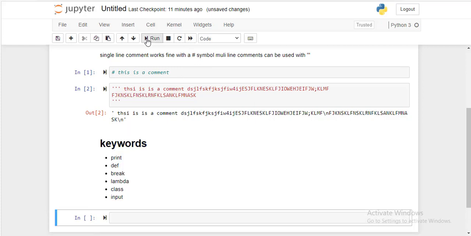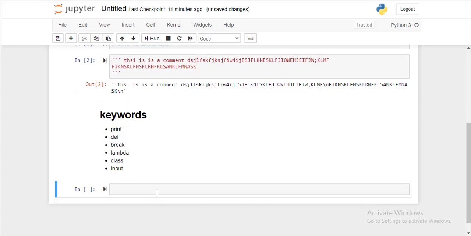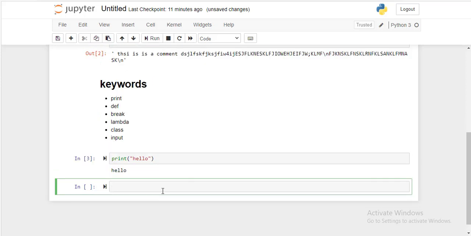I think this is fine, right? So these are the keywords. Let me talk about the print statement. The print statement is very simple. Hello, and this is your print statement. Okay.